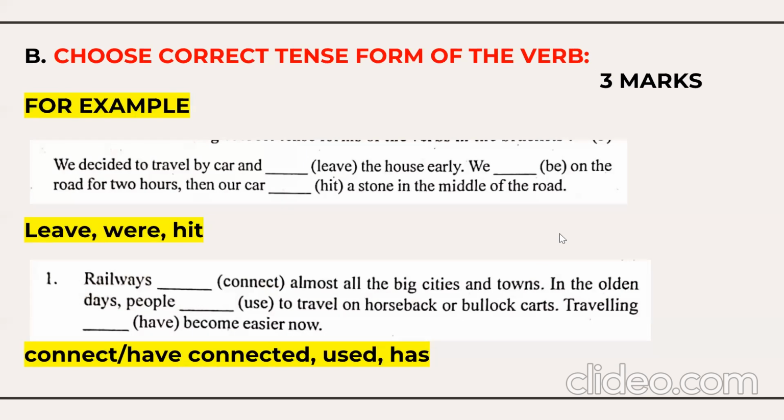Next question you have here: choose the correct tense form of the verb. Again, here you need to find the correct form of the verb, present tense, past tense, or future. Let's take this example. Again, these two questions are from the last two question papers. We decided to travel by car, and left the house early.